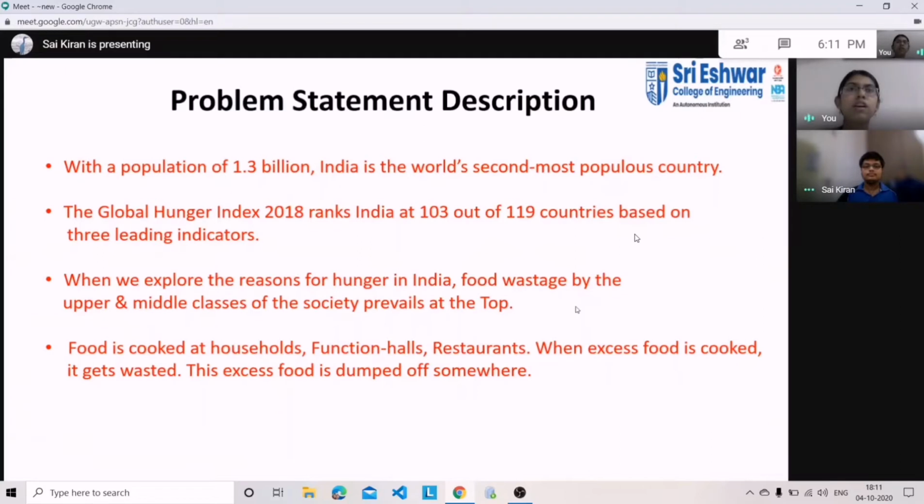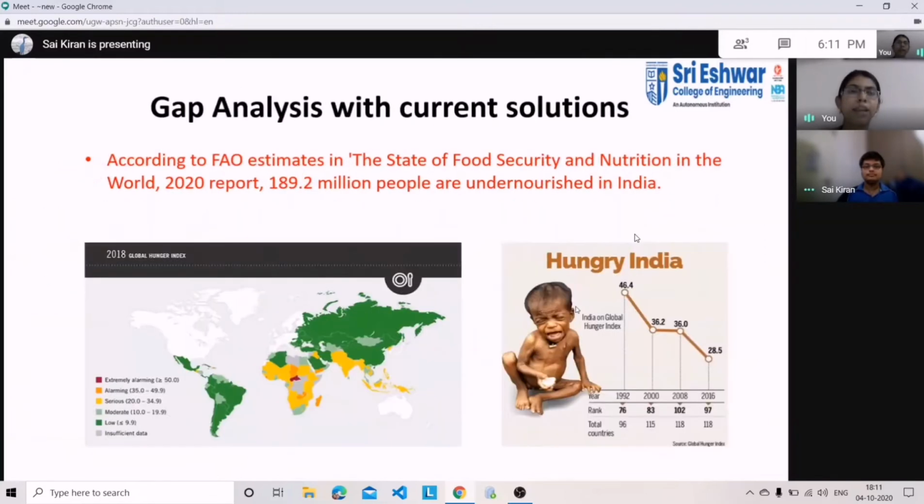What we noticed is that at function halls, functions or restaurants, most of the food is wasted. So we took the problem statement from a real time example. Coming to the gap analysis, according to the FAO, many people are undernourished because they are not even having food to eat. So this is the main problem we explained. Many million people are undernourished in India.